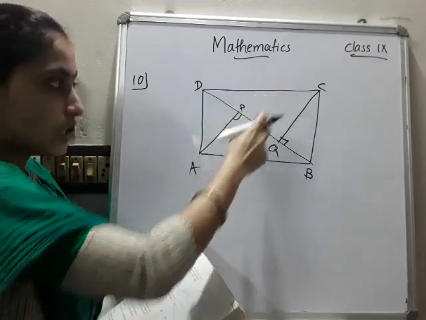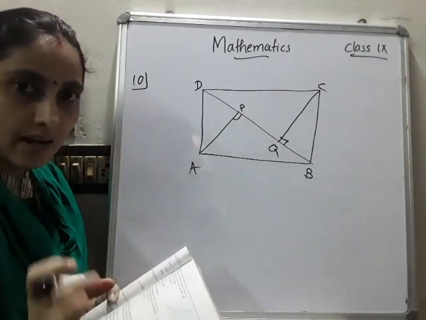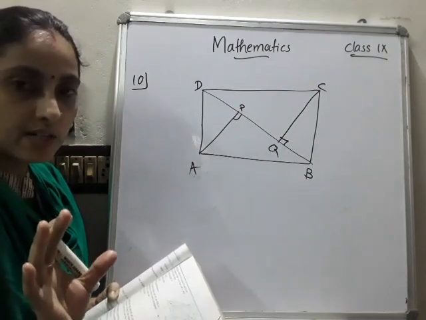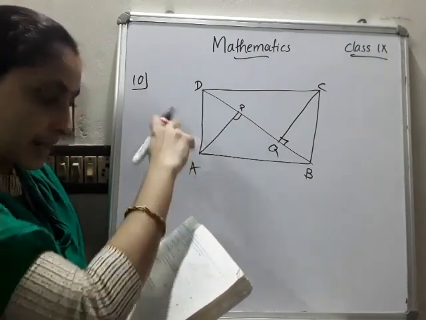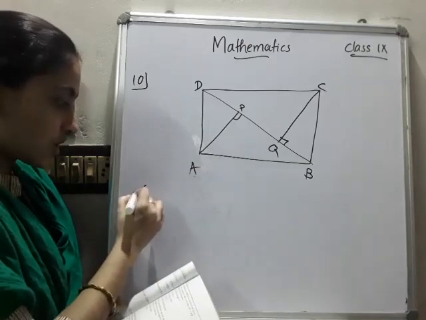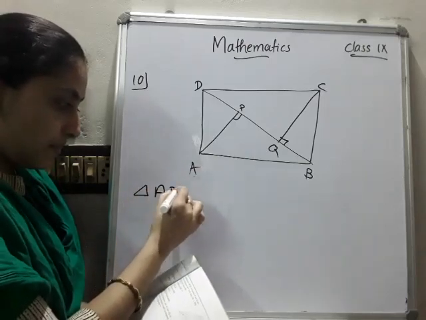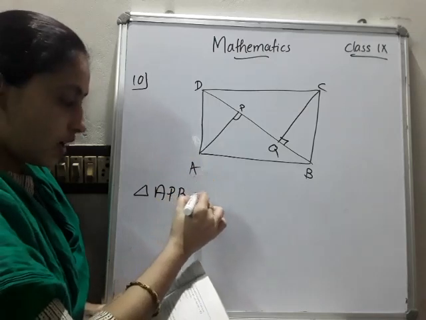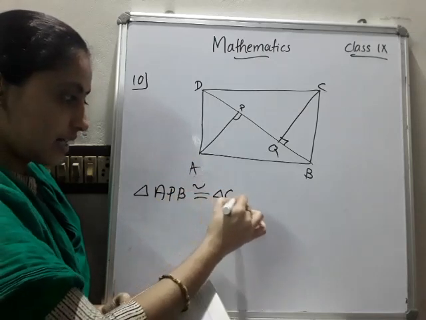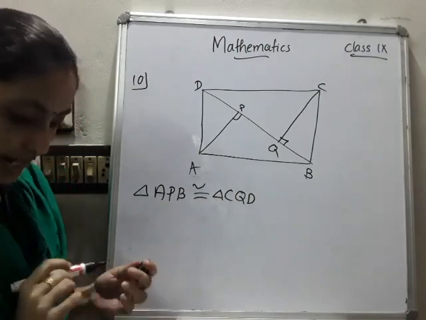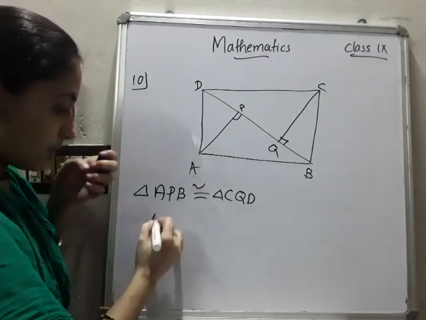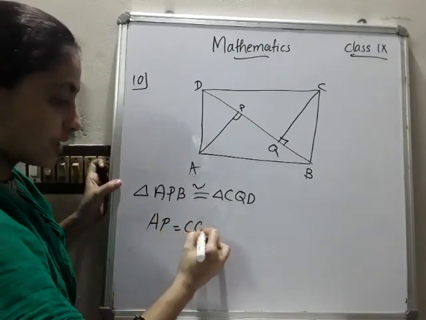The question: ABCD is a parallelogram, and AP and CQ are perpendicular, not perpendicular bisectors, just perpendicular. Perpendicular means the angle is 90 degrees. On the diagonal BD, show that triangle APB is congruent to triangle CQD. This is what we have to prove. And one more thing you have to prove: AP is equal to CQ.